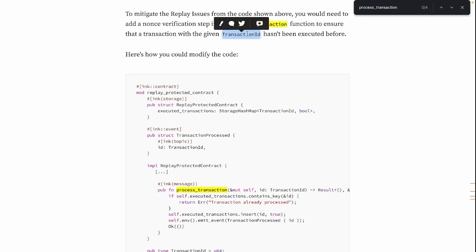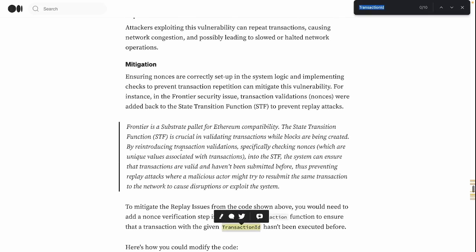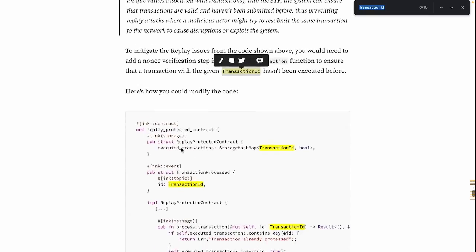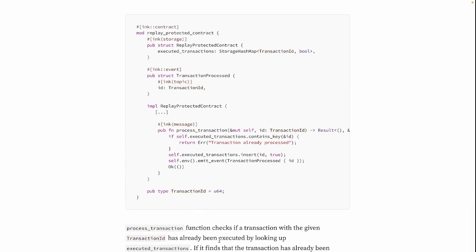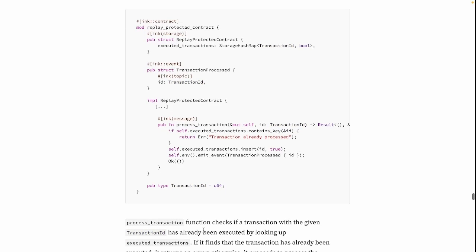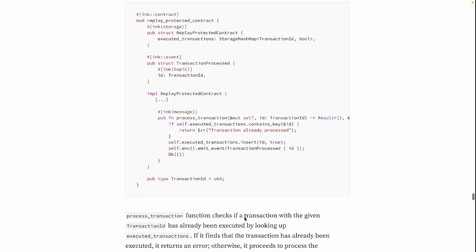Let's see, we are checking for the transaction. So we can see here, transaction ID, we are verifying. In the process transaction function, it checks if a transaction with the given transaction ID has already been executed by looking up executed transactions. If it finds the transaction has already been executed, it returns an error. Otherwise, it proceeds to process the transaction and emit an event.